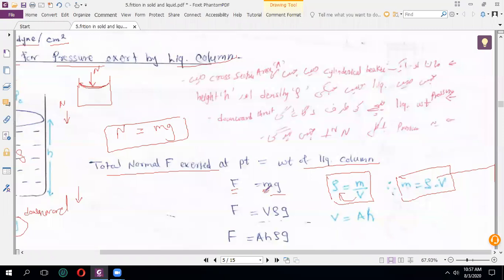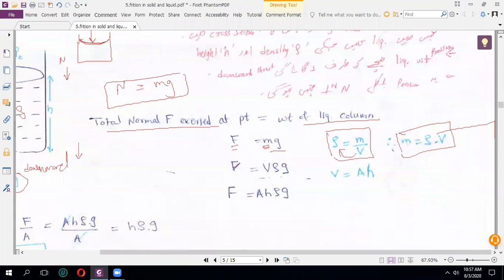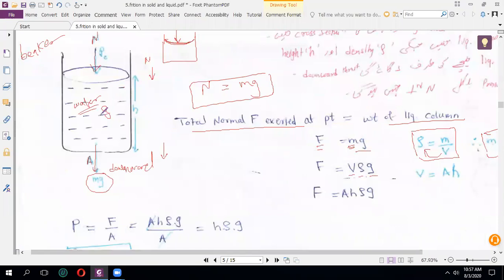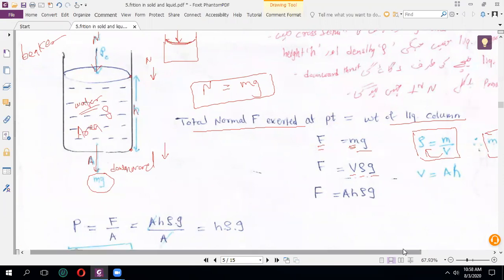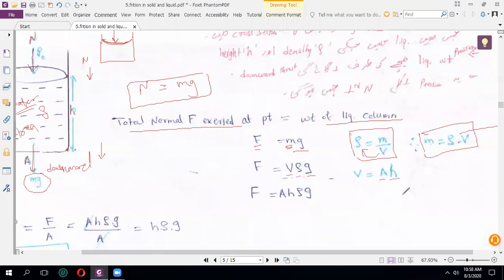So you can see here mass is there. So replace this mass by density into volume. So what do you get? Force is equal to volume into density into gravity. Second, we know the formula of volume. In this case, the liquid occupies an area. So can we say that this is the area? The liquid occupies area, and from this point to the bottom point represents the height of the liquid. Clear? So can we say what is the volume of the liquid? The occupied area into height is called volume.